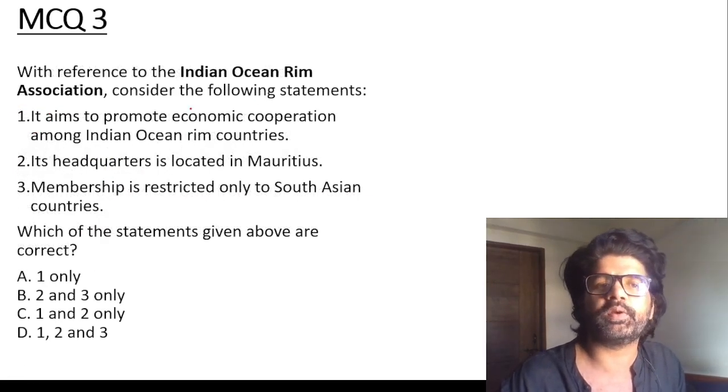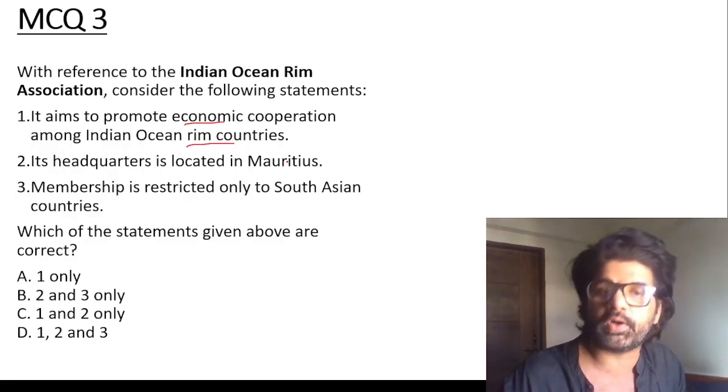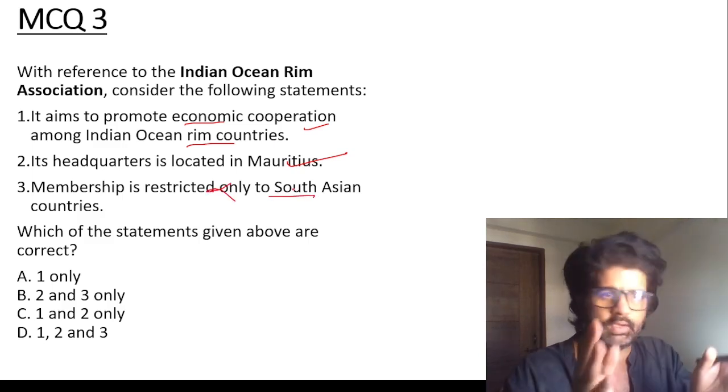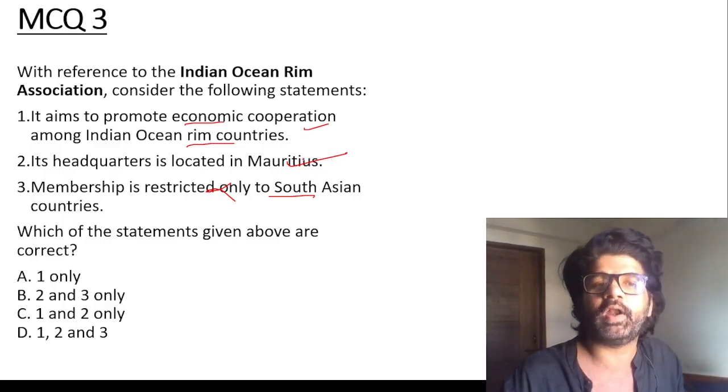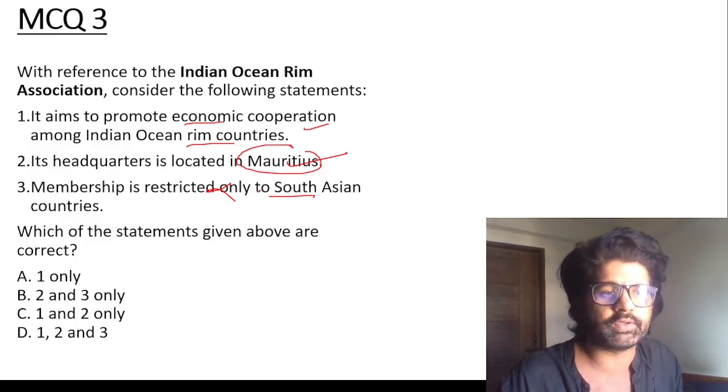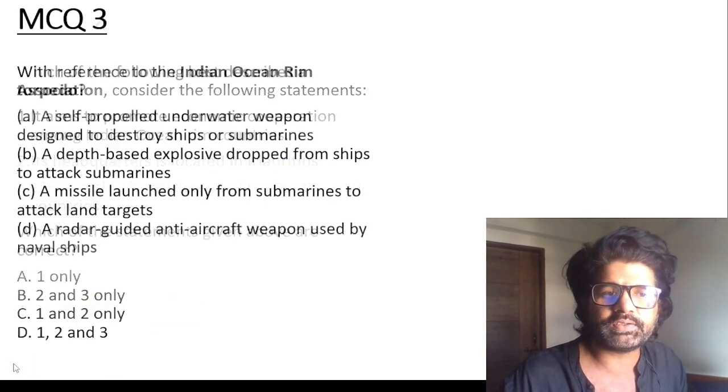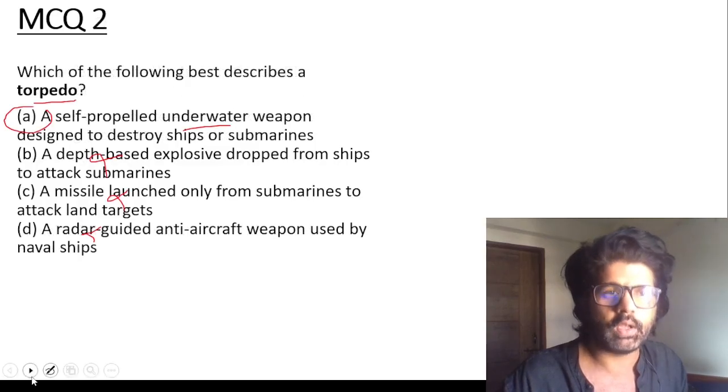With reference to the Indian Ocean Rim Association, which aims to protect and promote economic cooperation among Indian Ocean Rim countries, headquartered in Mauritius. I've told you, membership is not restricted only to South Asian countries. The Indian Ocean is even bordering African countries. And if South Asian countries were the only criteria, why would the headquarters be located in Mauritius? So obviously the third is wrong, and the answer is C, 1 and 2.